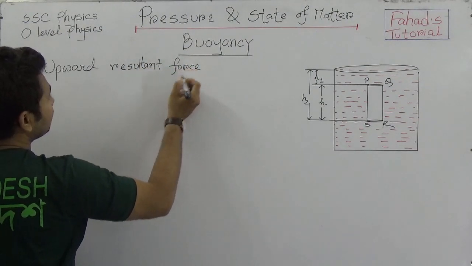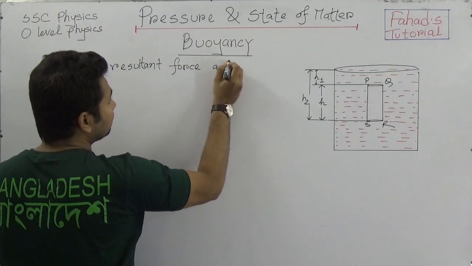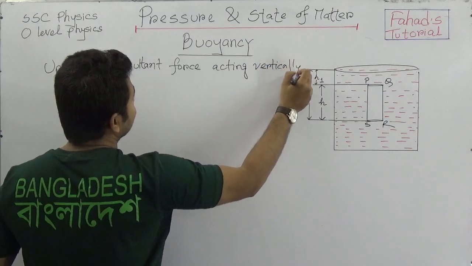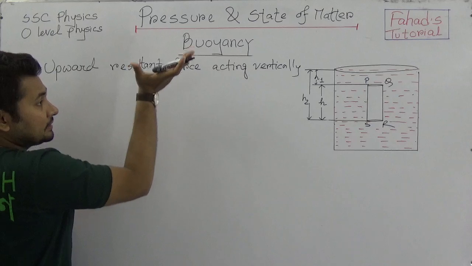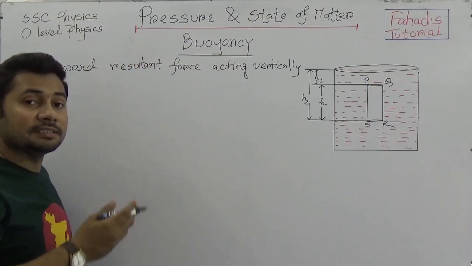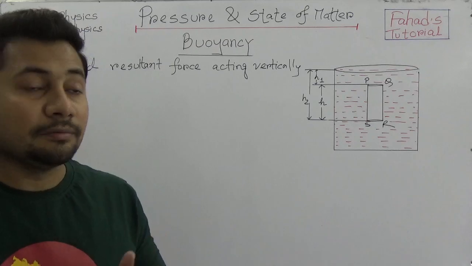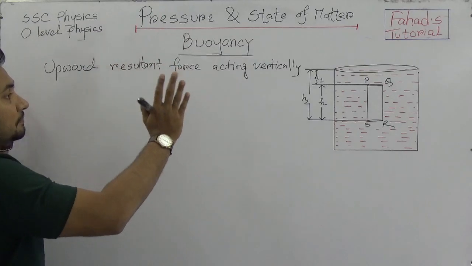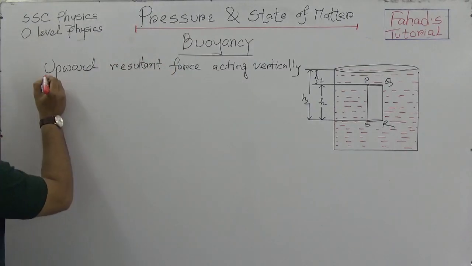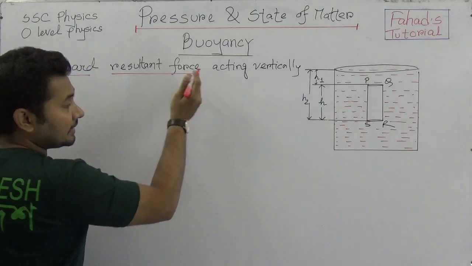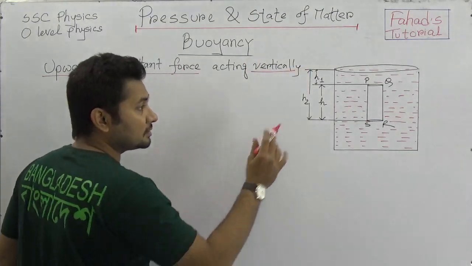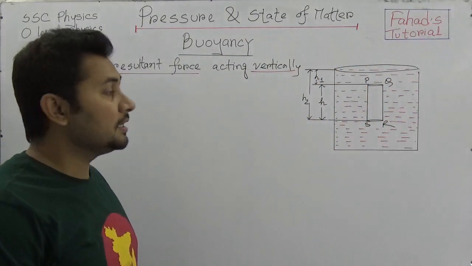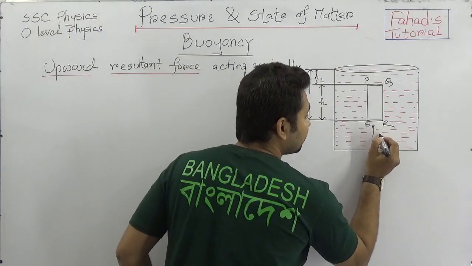force that is acting vertically. This is very important, acting vertically, and that is the main reason for becoming lighter when it is submerged into the water. So you see, there are very important words to understand: upward resultant force acting vertically. It means when any object is submerged into the liquid, then an upward resultant force will act.